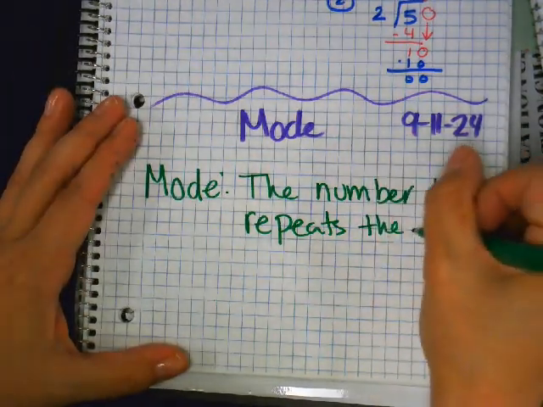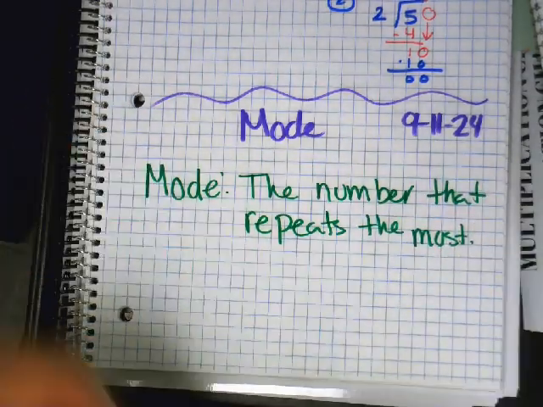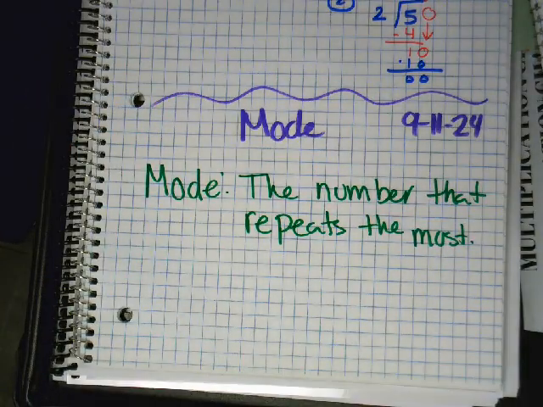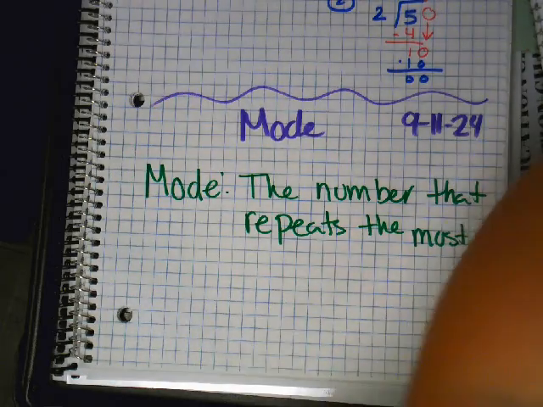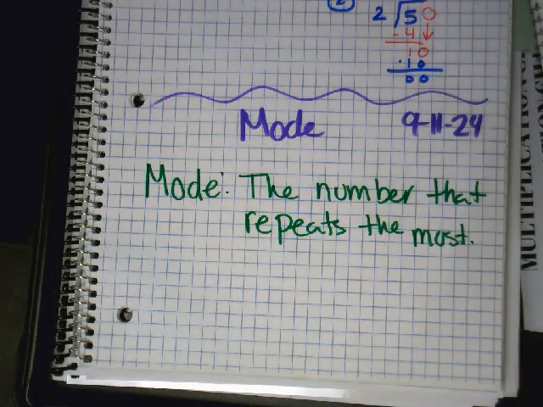Repeats the most. The number that repeats the most.